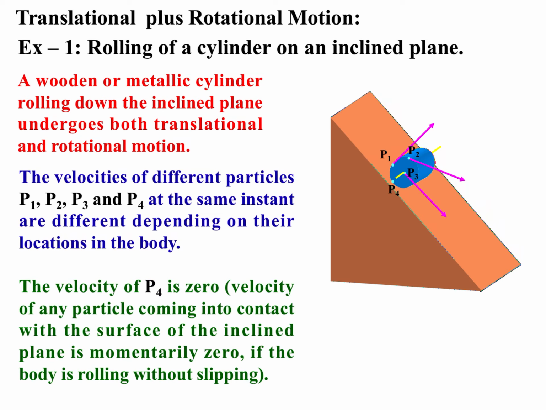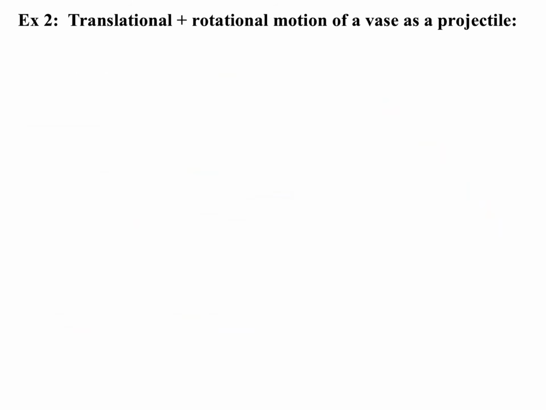This is the example of translational plus rotational motion. When this cylinder is moving downwards, so this is rolling and moving downwards, so it will have both types of motion, translational plus rotational. Second example of translational plus rotational motion of a vase as a projectile.